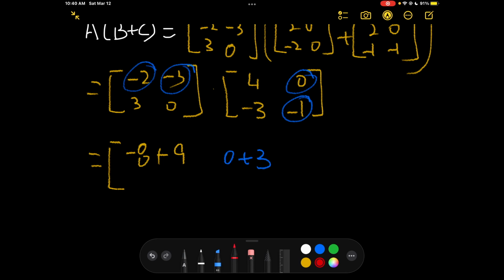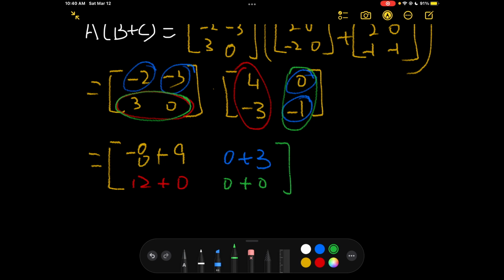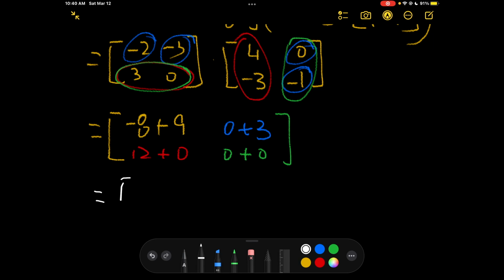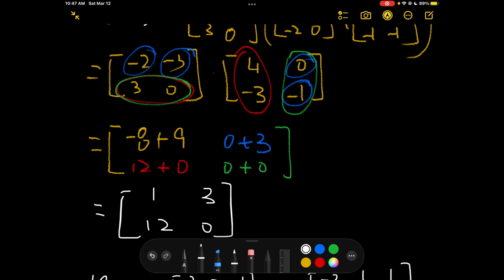And then we have second row, first column. 3 times 4, 12, plus 0 times anything 0. And we have second row, second column, 3 times 0, 0, 0 times anything 0. So we have the answer of 1, 3, 12, and 0. That's question 13. Okay, let's move on to question 19.